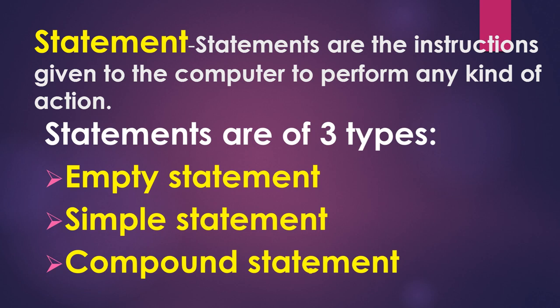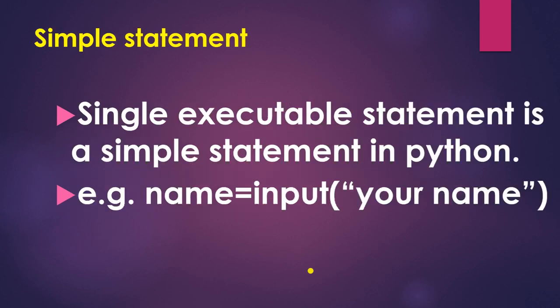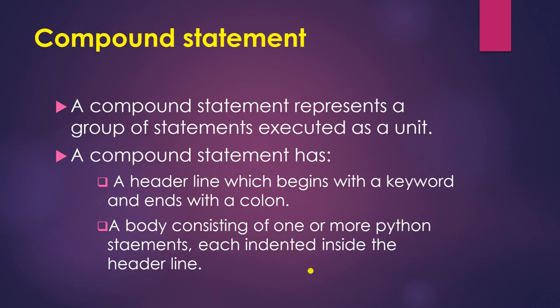Basically statements are of three types, that is empty statement, simple statement and compound statement. The statement which does nothing is an empty statement. In Python, the empty statement is the pass statement. Next is simple statement. A single executable statement is a simple statement in Python. For example, whenever you are writing any individual statement, that is your simple statement. If name is equal to input your name, you have to enter your name and that is stored in the variable name.